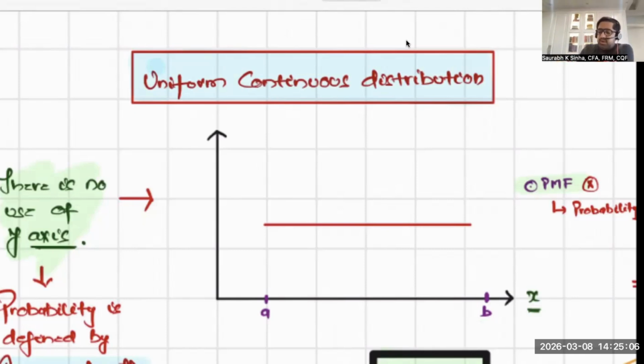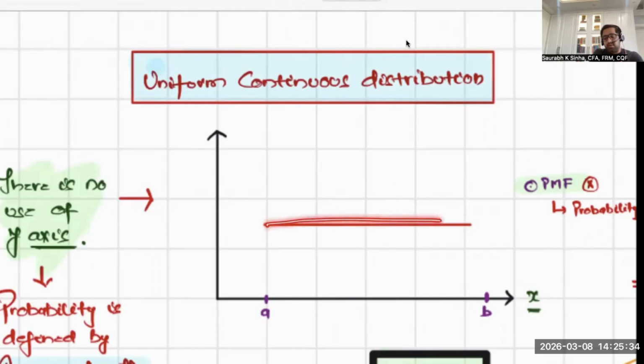On the x-axis, we have the outcome. Actually, we don't need the y-axis. I just plotted it to make you feel comfortable. I don't need the y-axis for my continuous distribution. So just focus on this line. This line is uniform. It's a horizontal line to the x-axis.